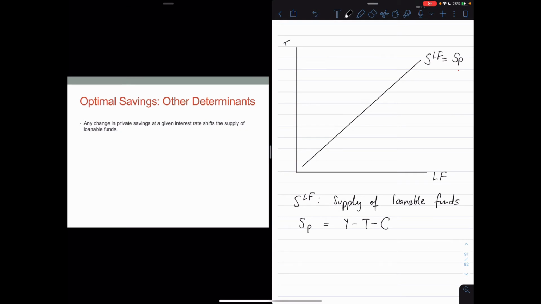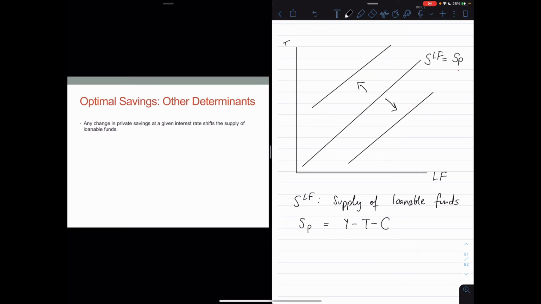Recall that the supply of loanable funds is upward sloping and is equal to private savings, so that an increase in the interest rate leads to an increase in the supply of loanable funds, causing a movement along this supply curve. We're now going to consider what will lead to shifts in the supply of loanable funds.